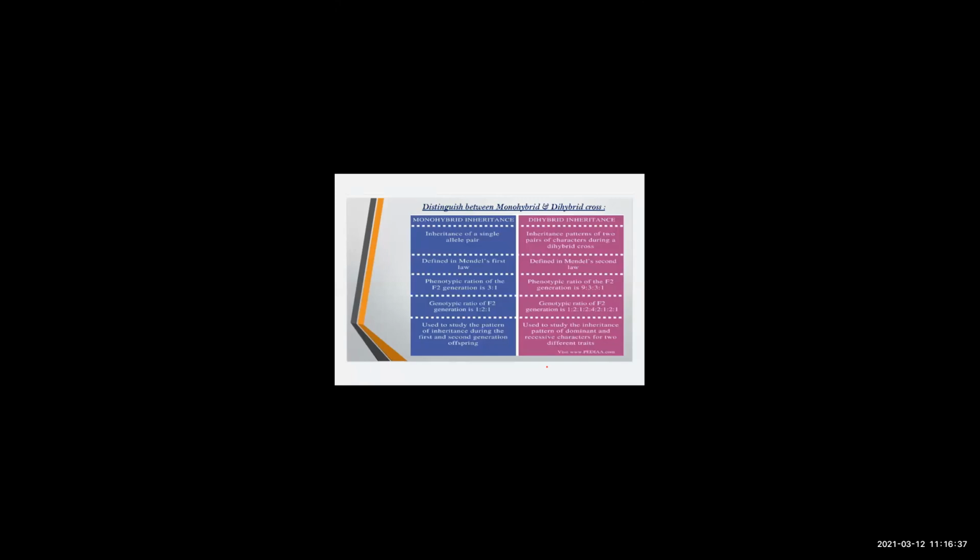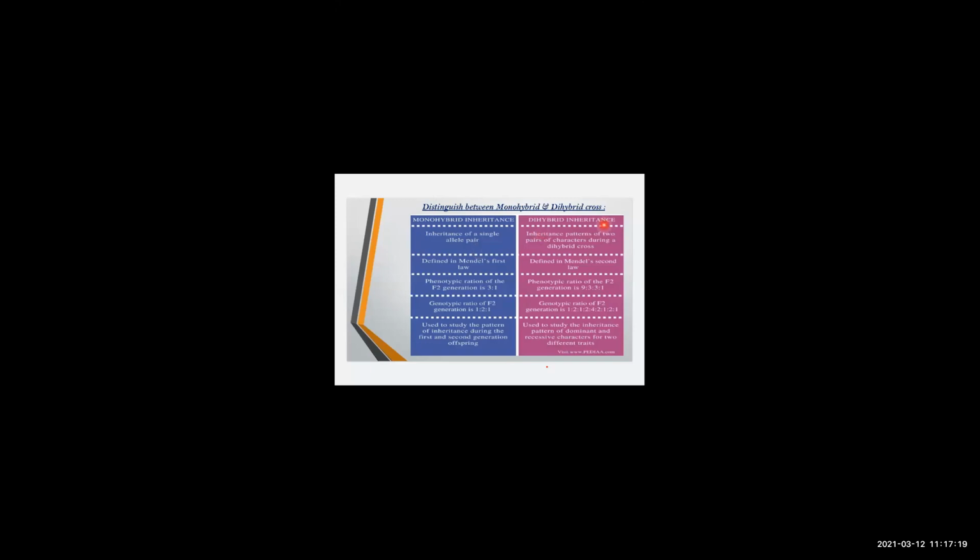The next part that is coming over here is distinguishing between monohybrid cross and dihybrid cross. The very first difference that we will see is that monohybrid inheritance is the inheritance of a single allele pair. Single allele pair, we took the example of purple and white flower. There was only one characteristic, because of which we called it mono. Mono means single. So two parents were being taken which are having distinct, clear characteristics.